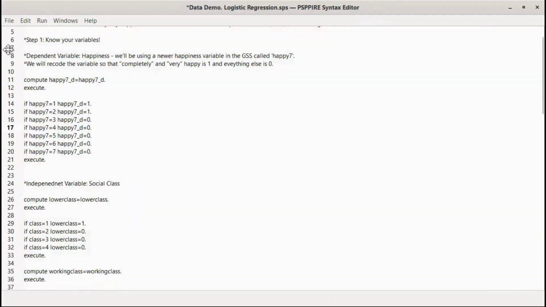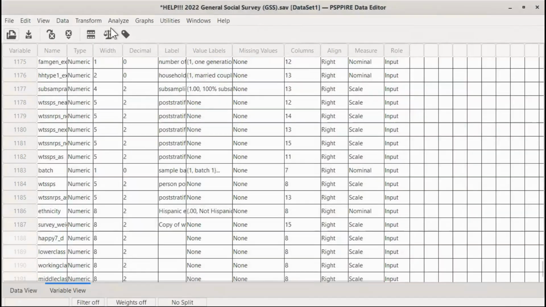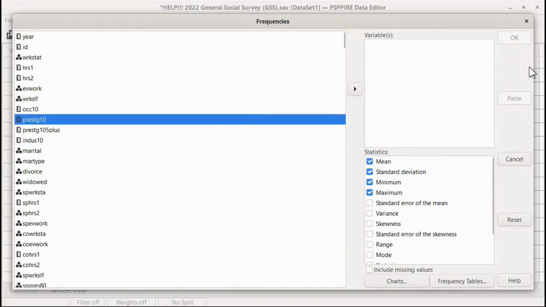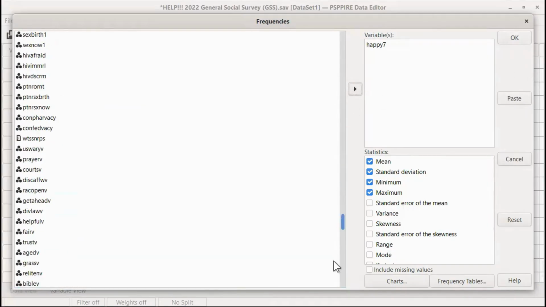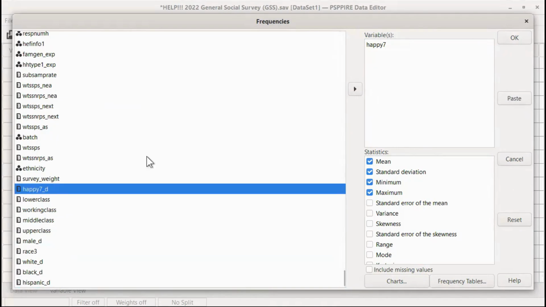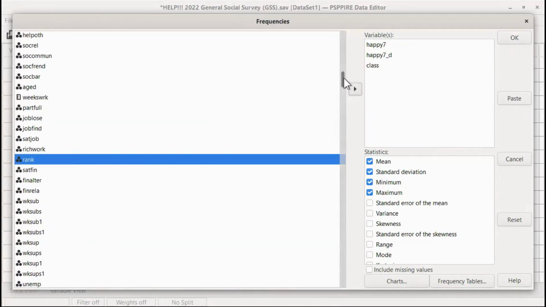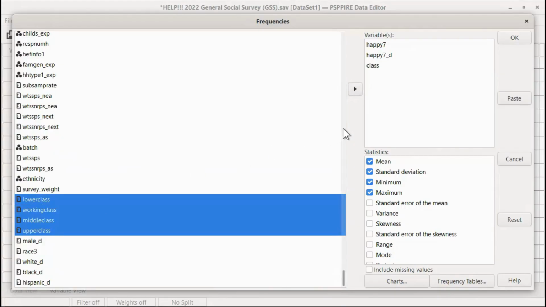We always want to check our variables, right? I think it'd be wise if you checked yours just in case. I'm going to run some frequencies. I'm going to find happy 7, put it in, and then get my happy D. I'm going to put class in next, and then lower through upper.